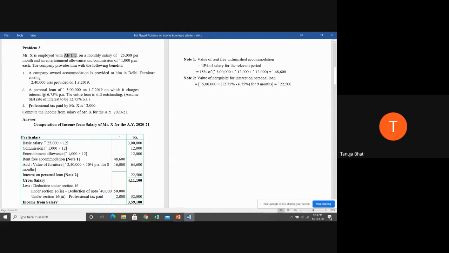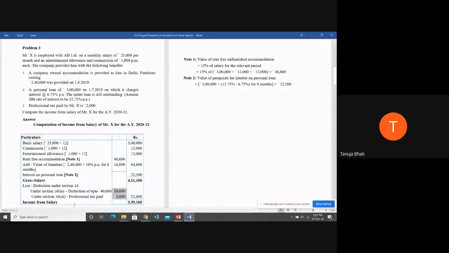And professional tax paid. Now, what is the total professional tax paid by the employee plus by the employer? For the employer, no information is given, so take it as 0. The employee is paying 2,000. So 2,000 you have to write here. So what is the total deduction? 52,000. So income from salary is nothing but 4,11,100 minus 52,000, which is 3,59,100. By this, we have completed problem number 3.